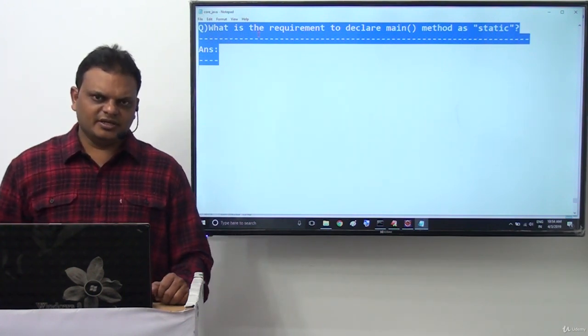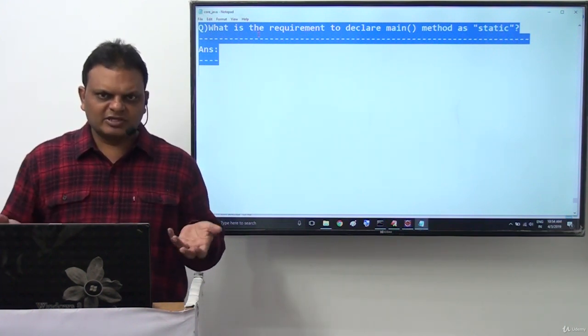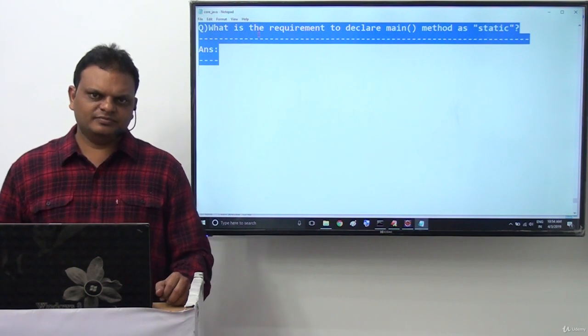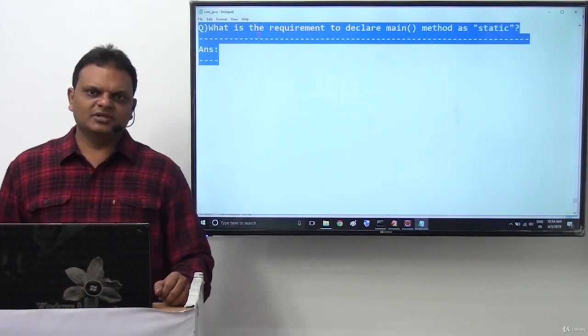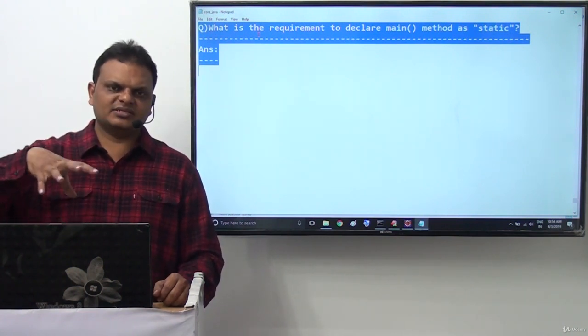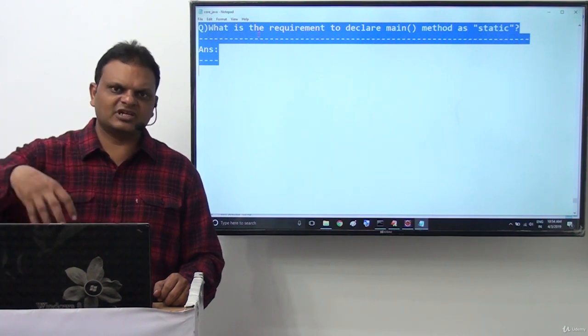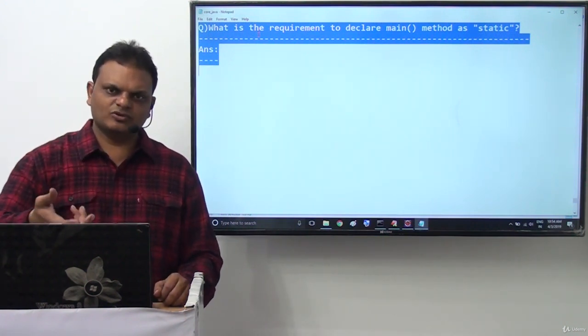You know already in Java applications, when is it possible to access a method by using class name? The answer is very clear. We are able to access a method by using class name whenever that method is declared as static. Then only we are able to access that method by using class name.